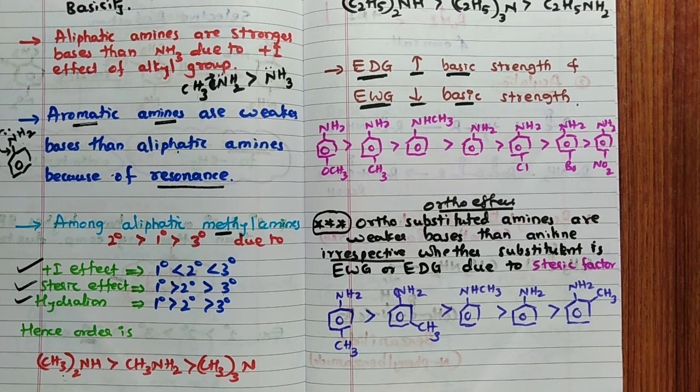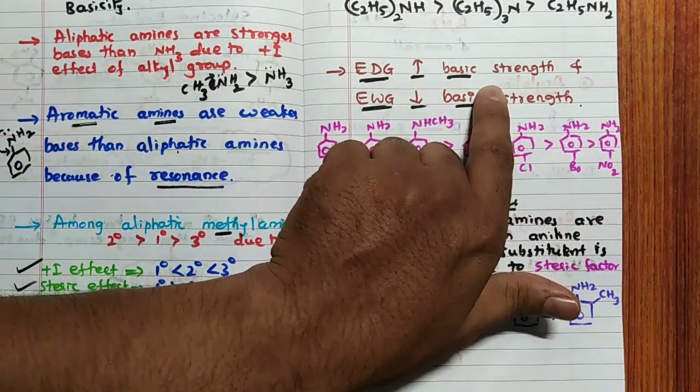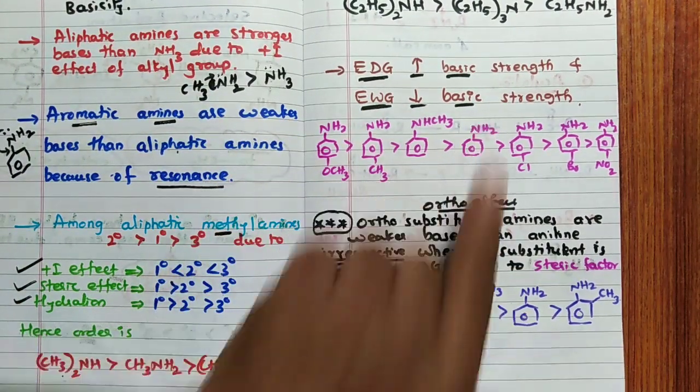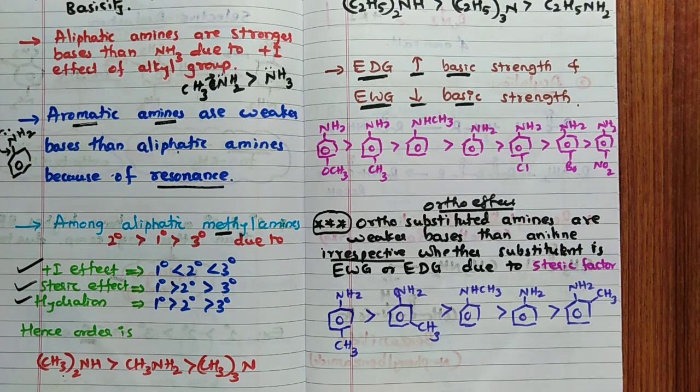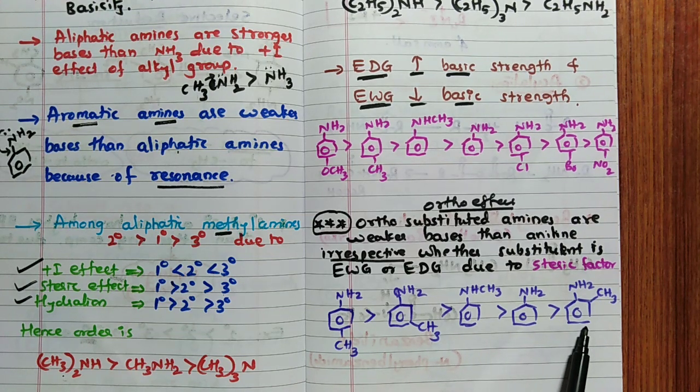See, generally electron donating increases basic strength, I told. Electron withdrawing decreases basic strength, I told. Which means the ortho group may also be electron donating. For example, CH3, electron donating. But I have kept it at the end, remember, it is the least among all these. The reason is the ortho effect.